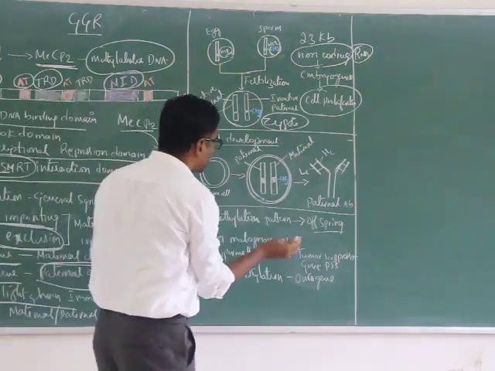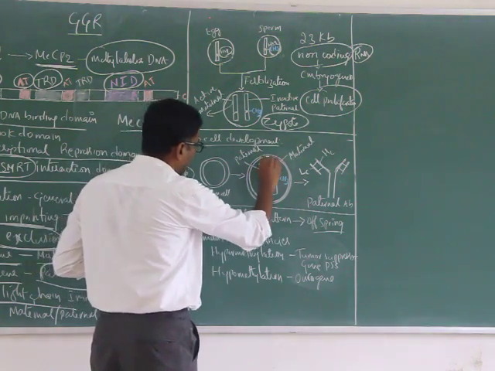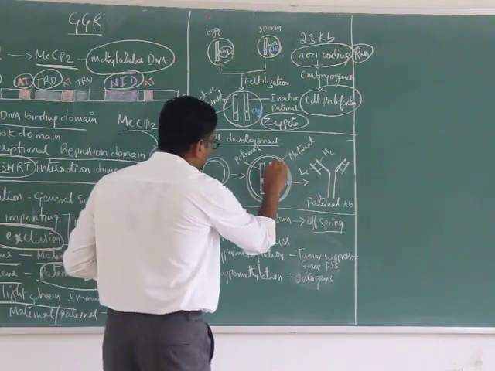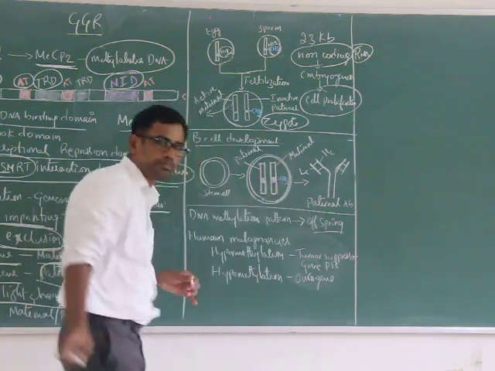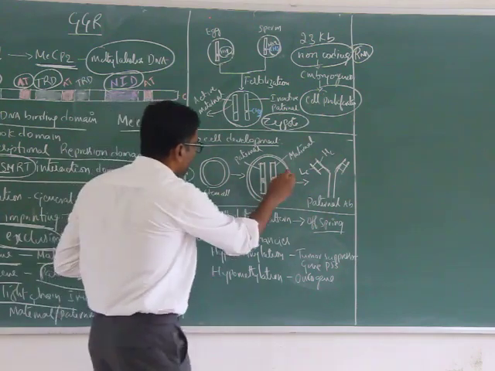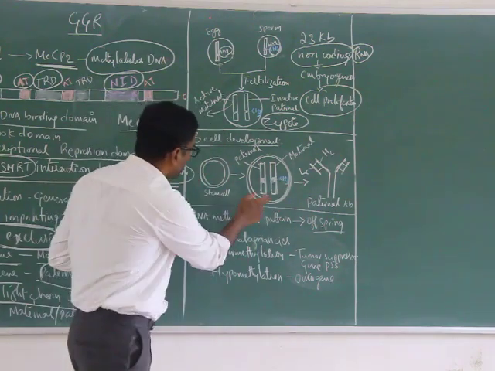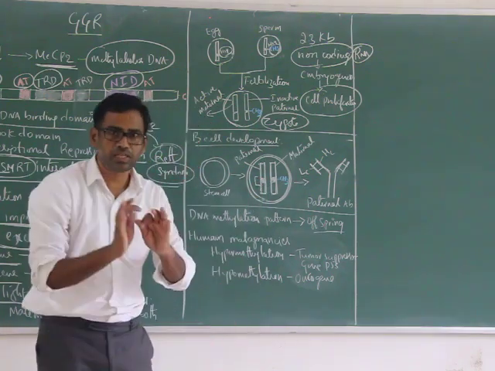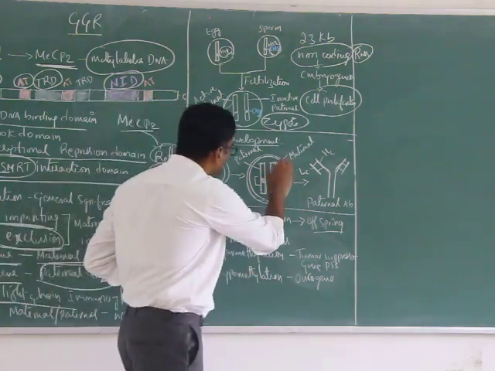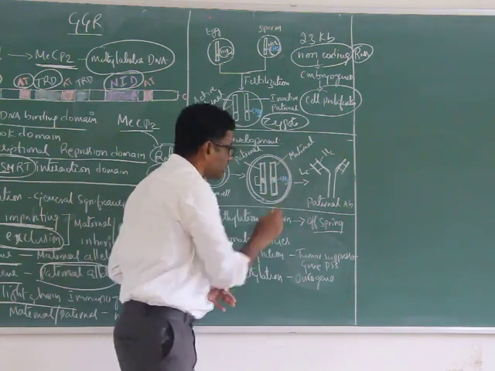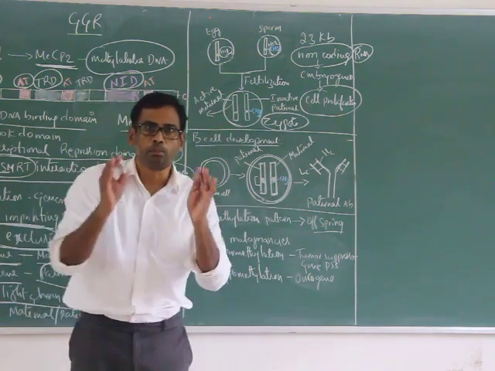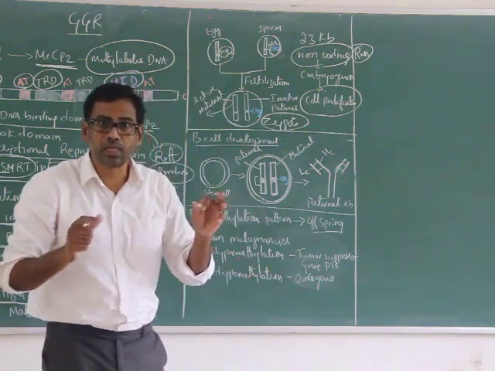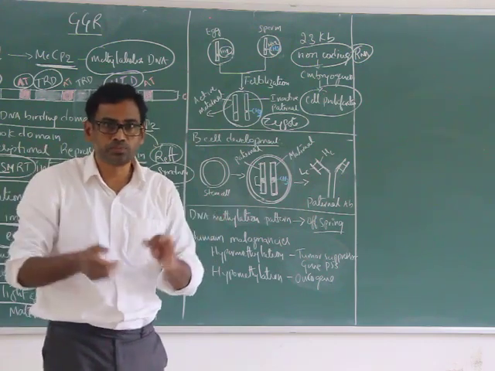If this is the paternal allele coding for the heavy chain of immunoglobulin, and this is the maternal allele for the heavy chain, the paternal allele is active because that heavy chain gene region is not methylated. In the case of the maternal allele, that region is methylated. That means B cell development or antibody synthesis occurs through either maternal or paternal, not both.